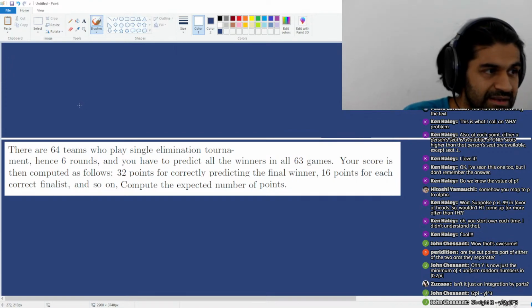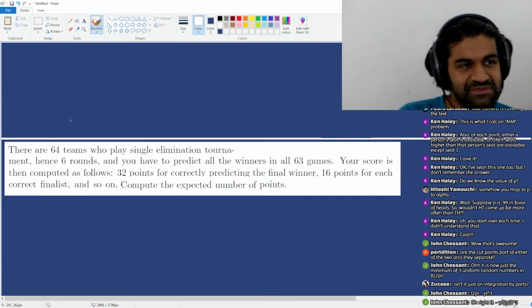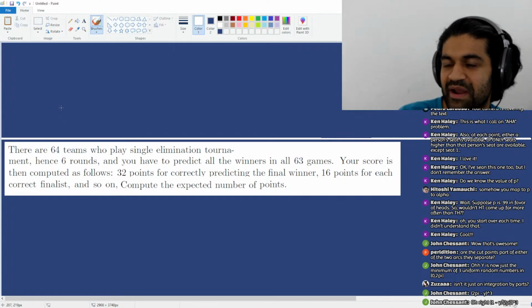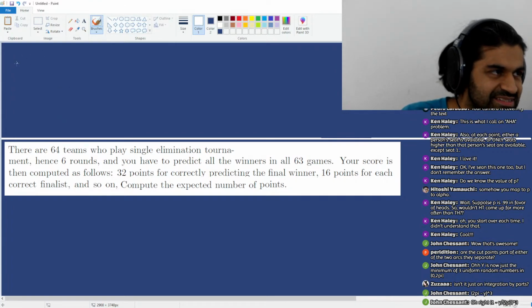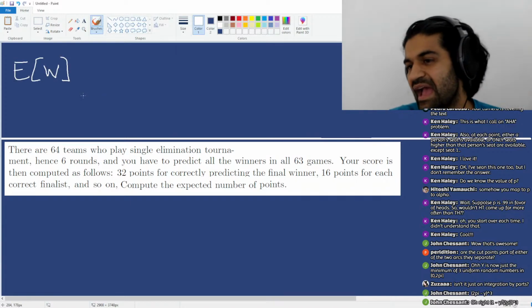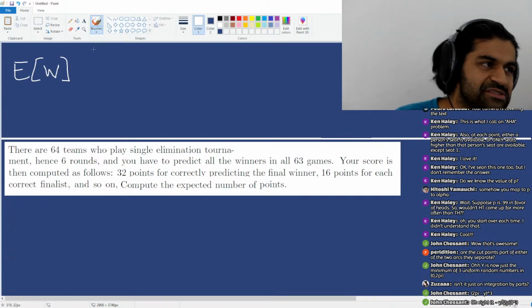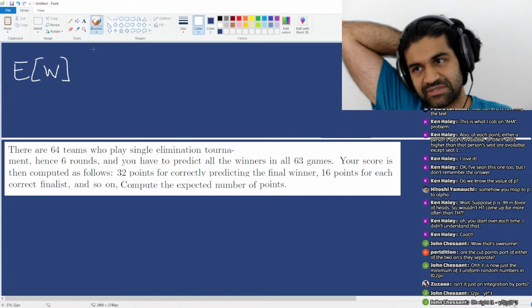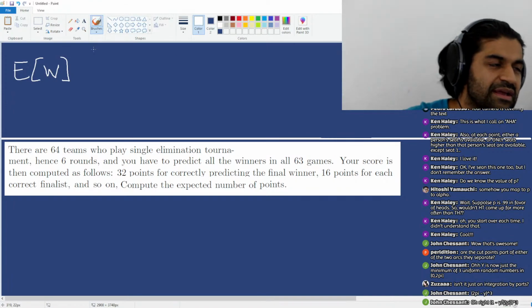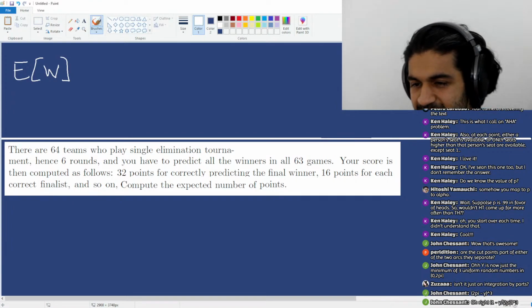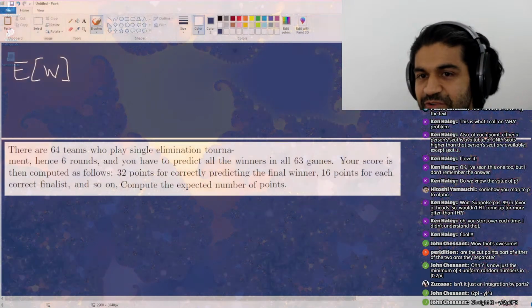So there are 64 teams playing in the tournament. So of course the question is, I would like to break down my winnings, right? I'm trying to compute the expected value of my winnings. And it would be nice if I could break down this random variable W into a sum of random variables, okay? So here's what I'm gonna do. Why don't I break it down as follows?